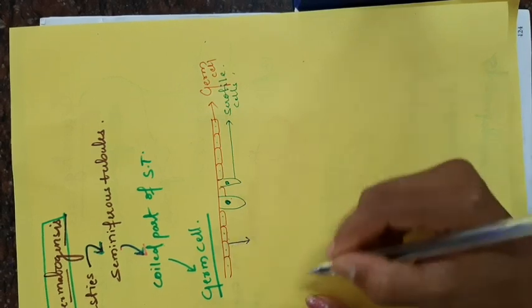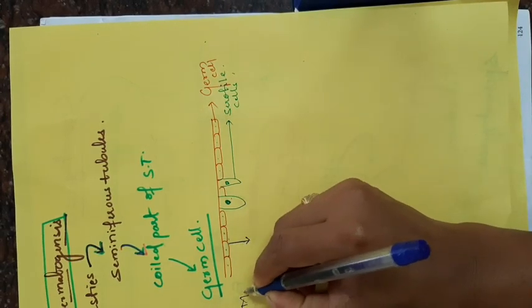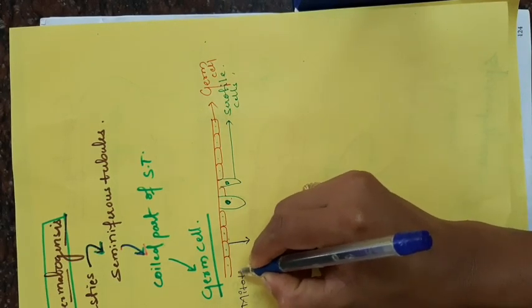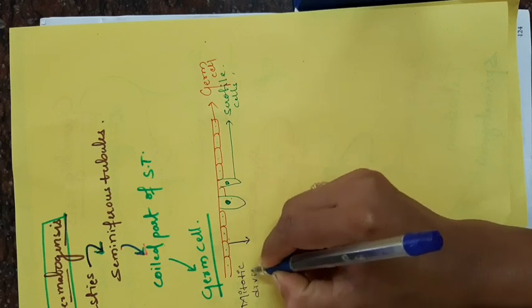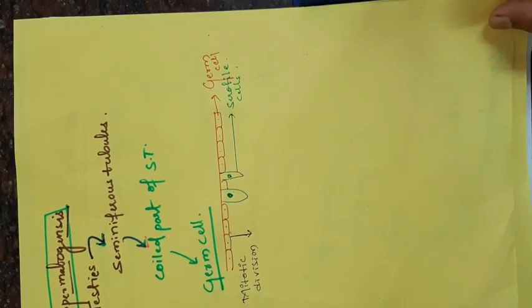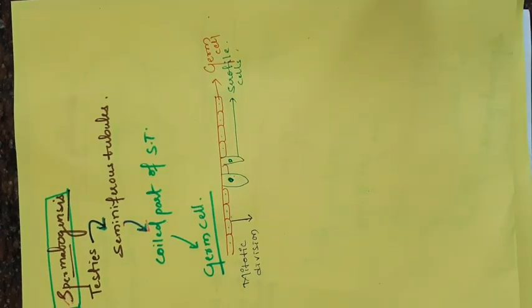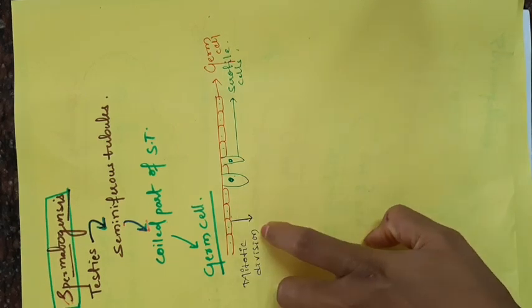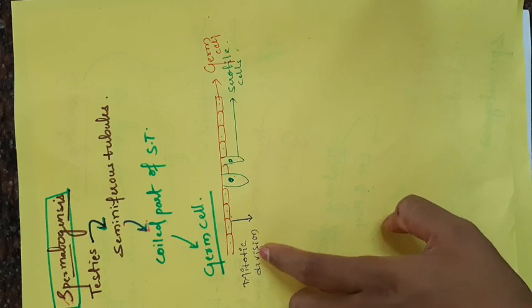The process of gamete formation, spermatogenesis, we can divide into 4 different steps.